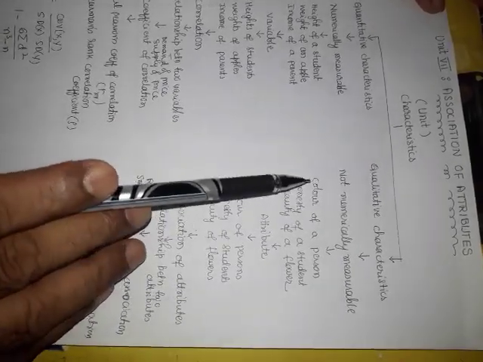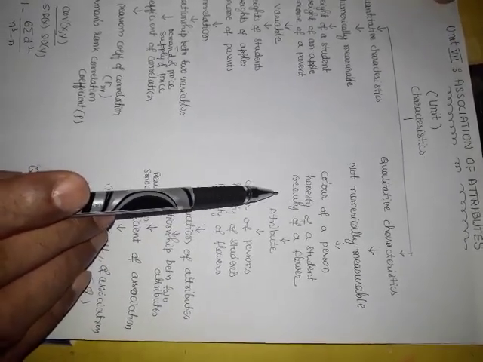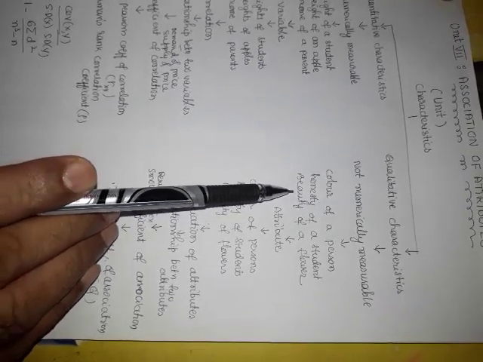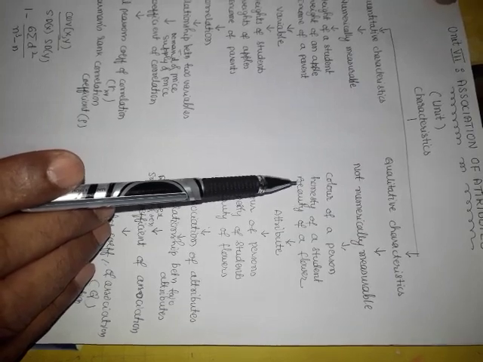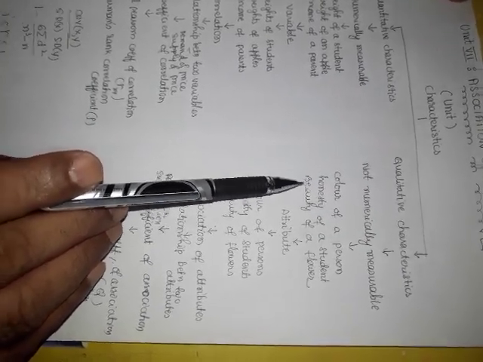These are not numerically measurable. They cannot be expressed in terms of numbers. Such characteristics are called qualitative characteristics.